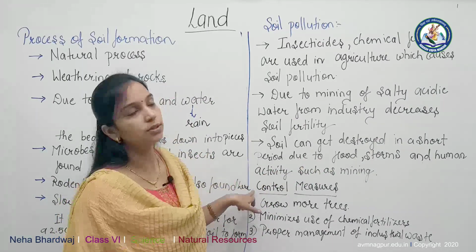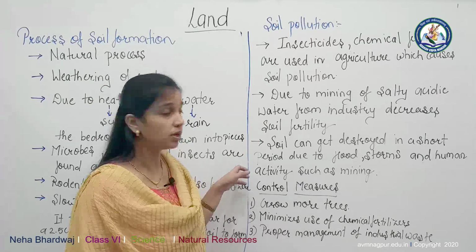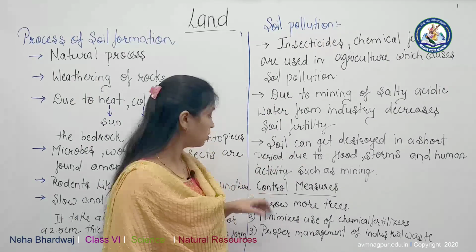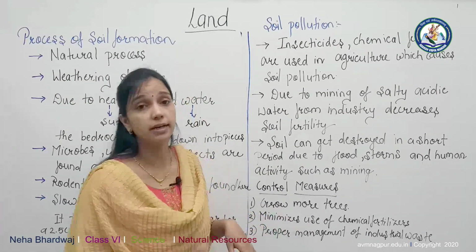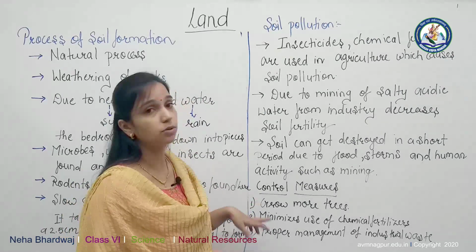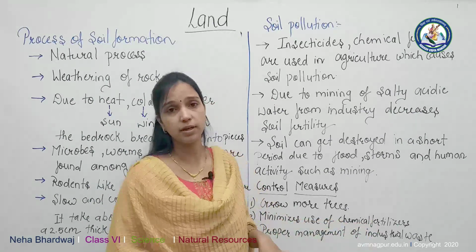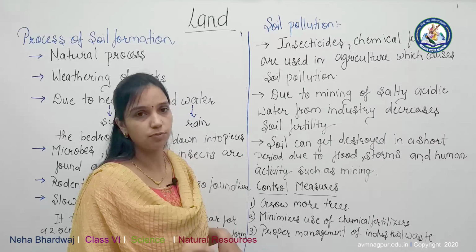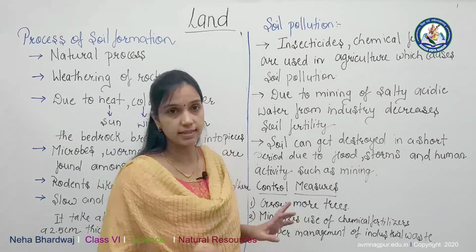After that, how do we control this soil pollution? Because it is an important natural resource, we need to control soil pollution. For controlling soil pollution, we should plant trees. Tree plantation is necessary to control soil erosion and soil pollution. Then minimize the use of chemical fertilizer. Whatever we require, only that much amount of chemical fertilizers and insecticides we should use.